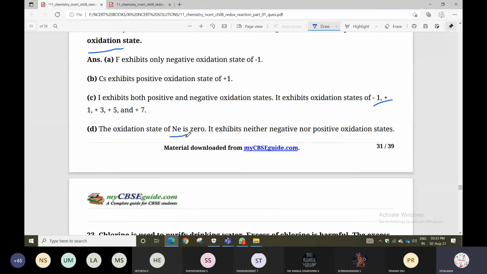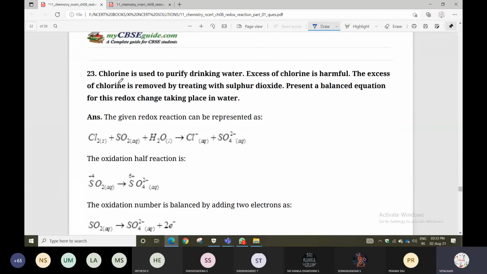Clear? Yes. Next one: chlorine is used to purify drinking water. Chlorination. Excess of chlorine is harmful. The excess of chlorine is removed by treating with sulfur dioxide. Present a balanced equation for this redox change taking place in water. Understood? So chlorine is added for the purpose of purifying drinking water. When you take excess of chlorine, it will be harmful.